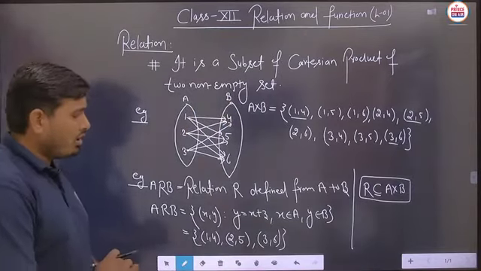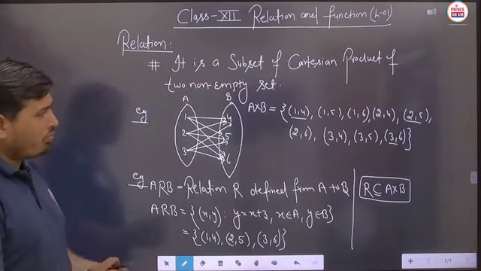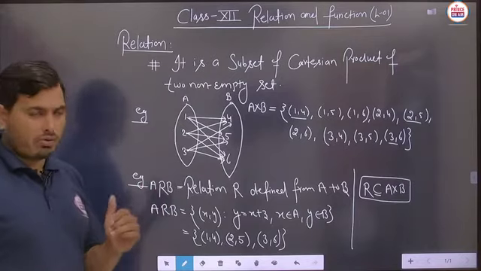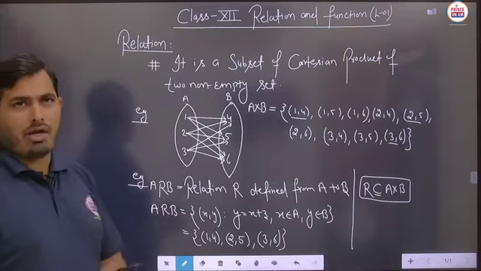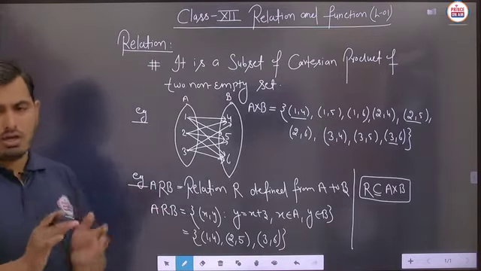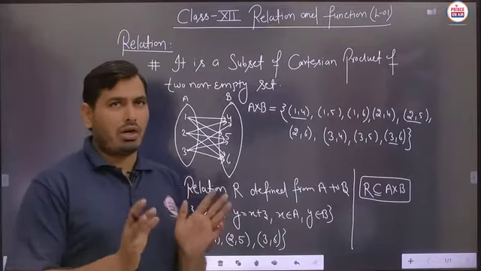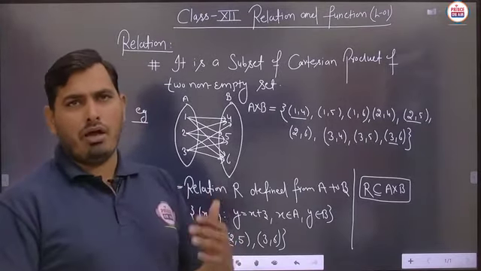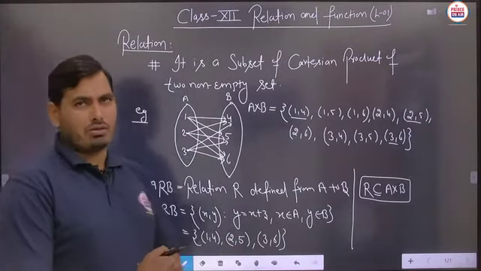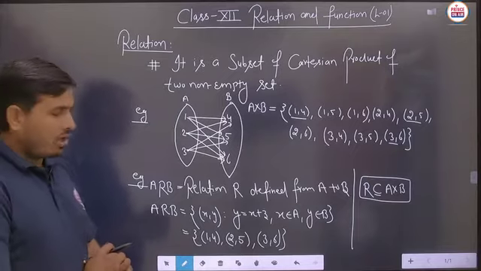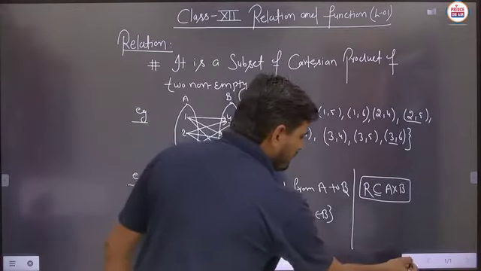So note down each and everything that is written on the board. Pause the video to note it down. Then, student, we will move to the next part, in which we have to see the very basic information related to the relation, and after that we will move to the next types of relations. So pause the video to note it down, then we will start the next part.